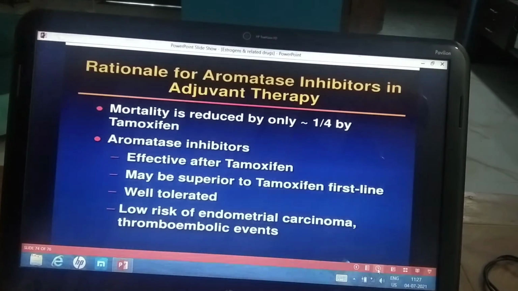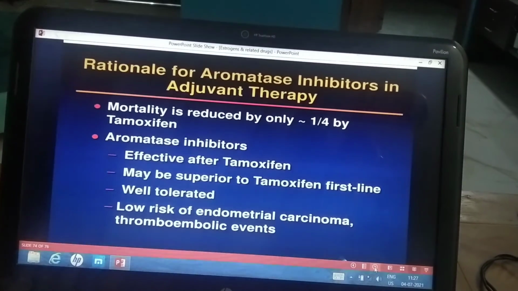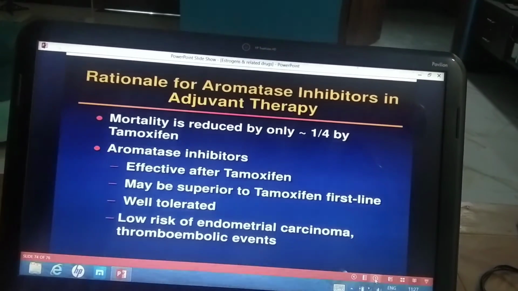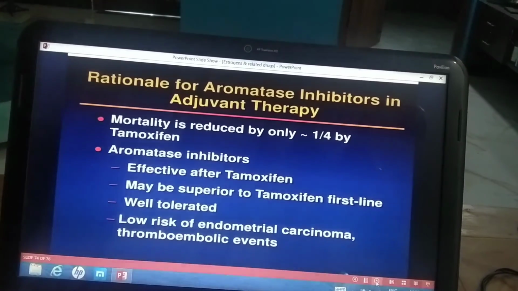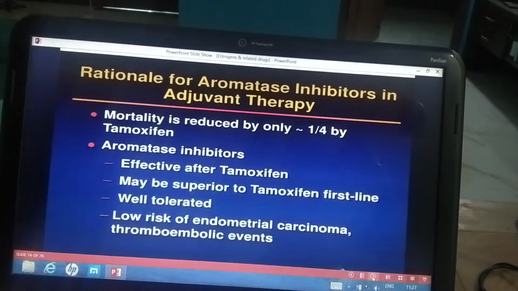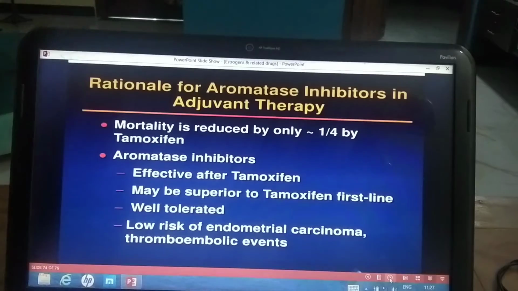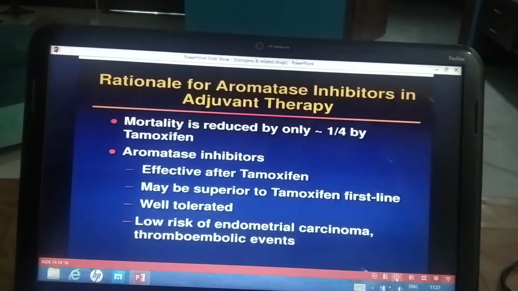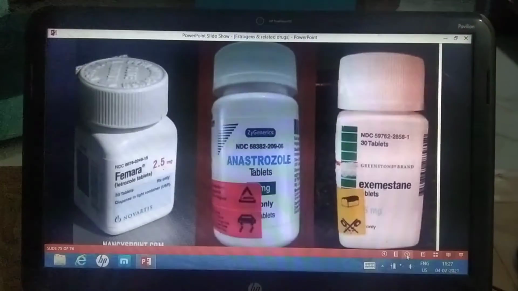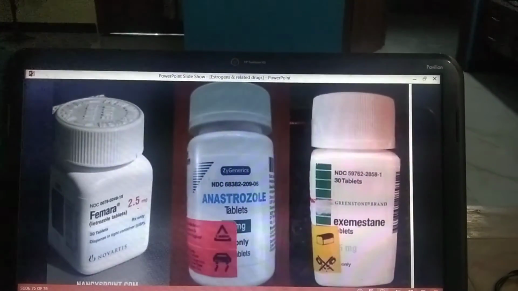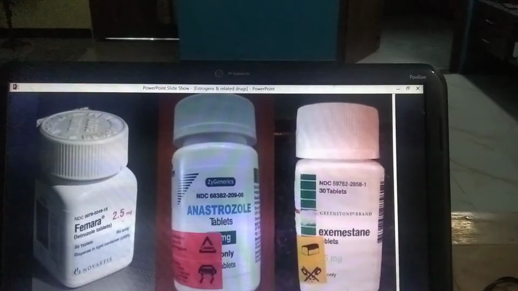No endometrial proliferation, no endometrial cancer, and no risk of thromboembolic events. They should not be used in premenopausal women because they decline estrogen production. So, these are the various aromatase inhibitors which are available.